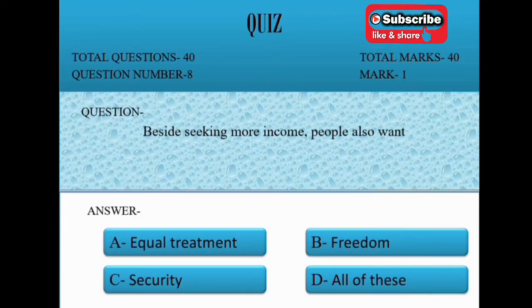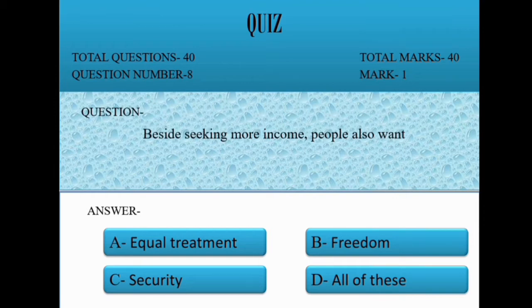Question 8. Besides seeking more income, people also want option A. Equal treatment. B. Freedom. C. Security. D. All of these. Correct option is D. All of these.